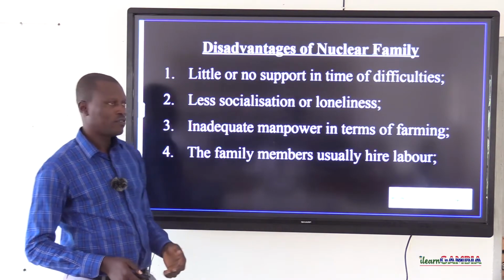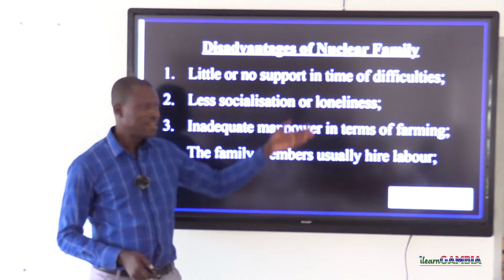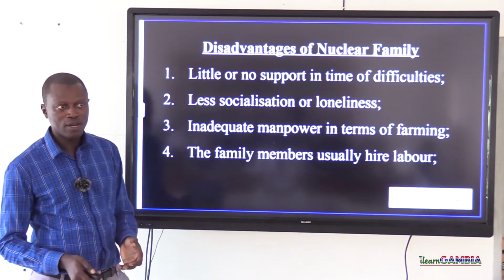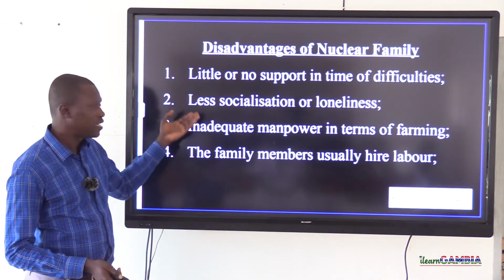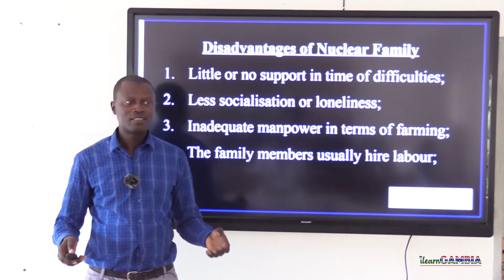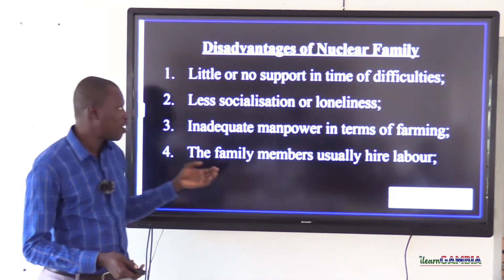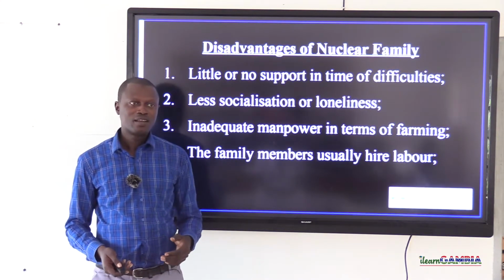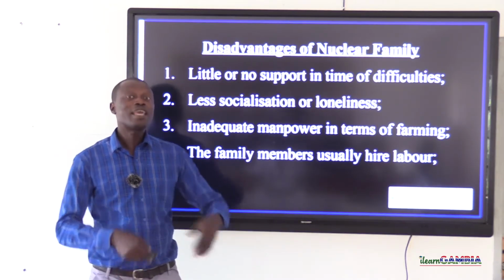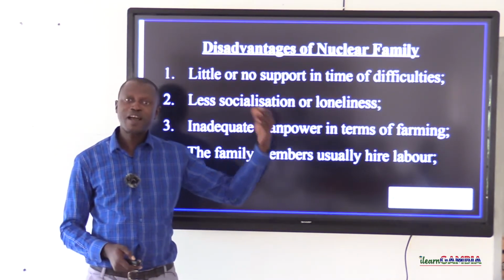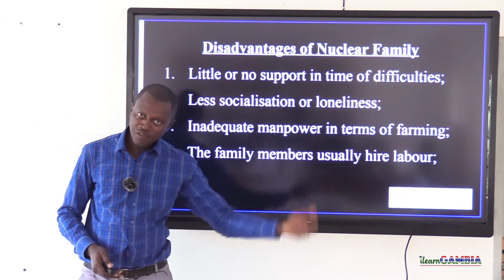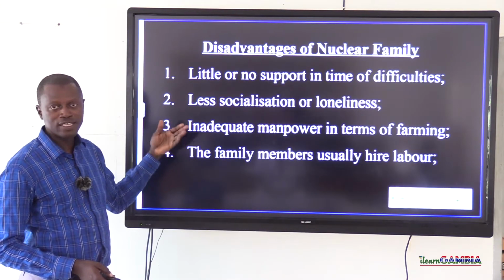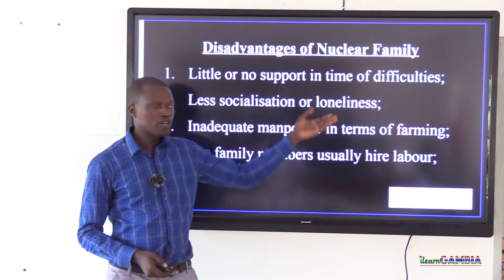Less socialization, therefore, loneliness also is another problem. There is less socialization. If you go to some nuclear family compounds, you will see children from the same mother, yes, sitting together, discussing issues. But what about discussing some of those social issues with other children of the same family? For example, children of the father's family, children of the mother's family. That is not very common because those children are not staying with them. And this may also result in loneliness.